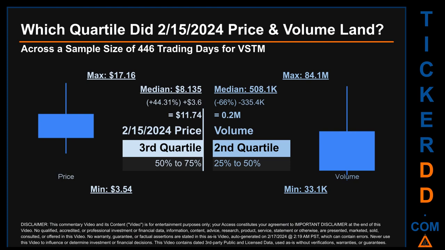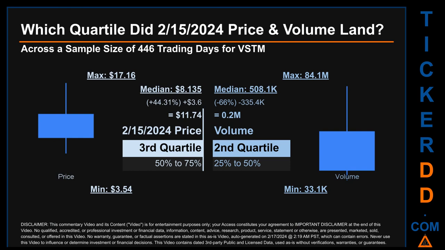Which quartile did February 15, 2024 price and volume land? Across a sample size of 446 trading days, the maximum end-of-day price for VSTM was $17.16 while the minimum was $3.54. Within that price range, February 15, 2024 price of $11.74 landed within the third quartile, placing it within the 50% to 75% range of all sampled end-of-day prices.